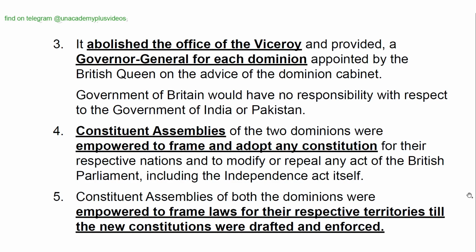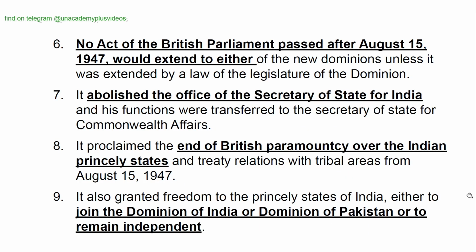Constituent assemblies of both the dominions were empowered to frame laws for their respective territories till the new constitutions were drafted and enforced. No act of the British Parliament passed after August 15, 1947 would extend to either of the new dominions unless it was extended by a law of the legislature of the dominion.